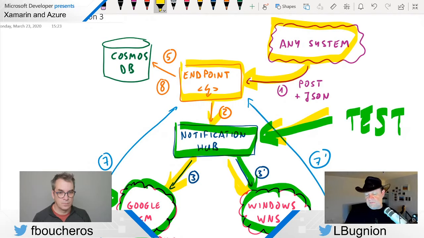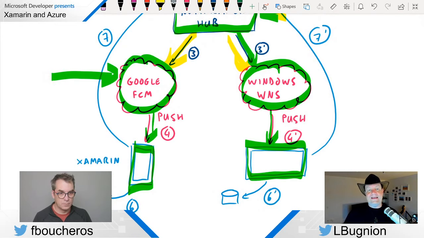So I would say that our system at the end of today is going to be pretty much advanced already, not totally complete, but advanced already. That's where we are going to stop. Next time, we are going to talk about this Cosmos DB database. We are going to talk also about SQLite, which is a client-side lightweight database that you can also install on Xamarin devices. And then we'll talk about the synchronization between those. So that's pretty much what we are going to do.